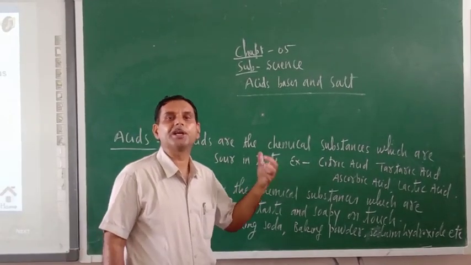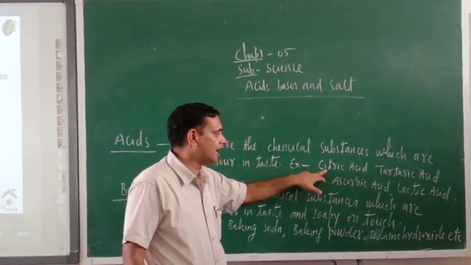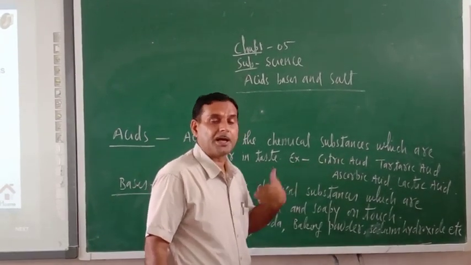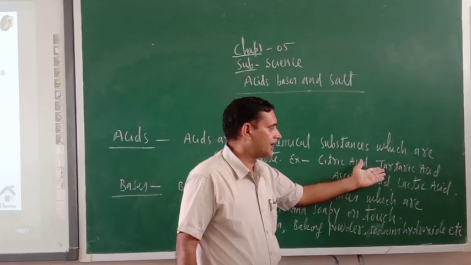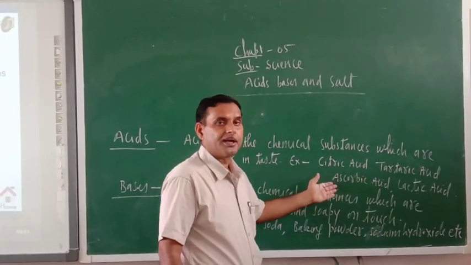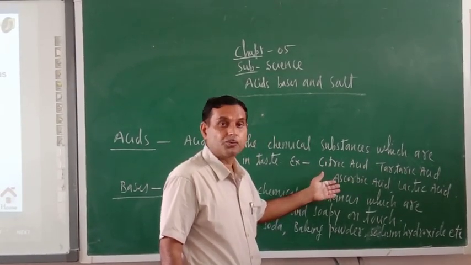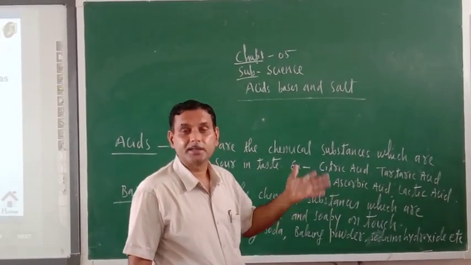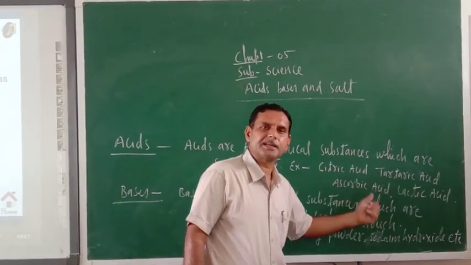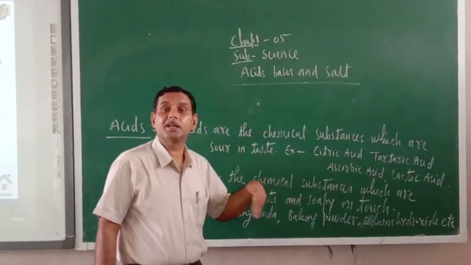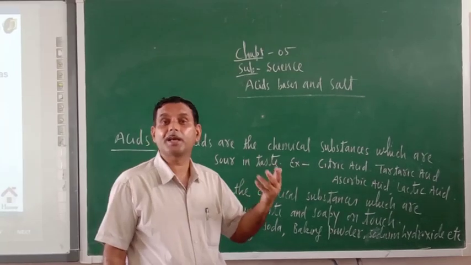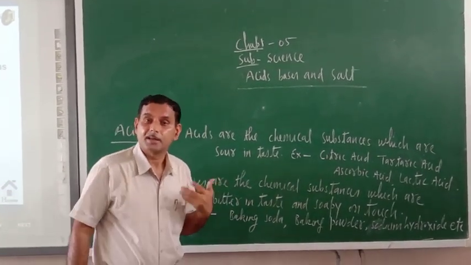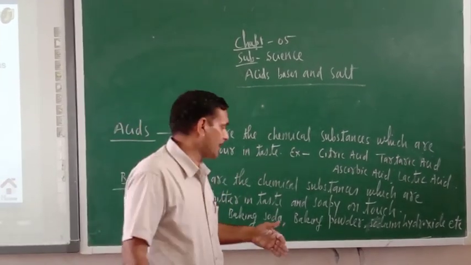Suppose if we are eating lemon, it means we are eating citric acid. Similarly, if we are eating tamarind, we are getting tartaric acid. If we are eating amla, we are eating ascorbic acid. If we are taking curd, we are getting lactic acid. So these acids are present in the food items which we take daily. And you know food is very essential for our life. Without food we can't survive.